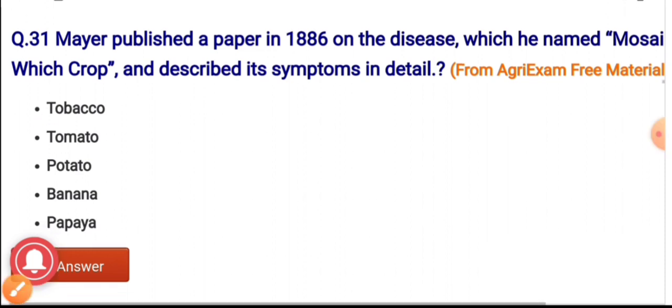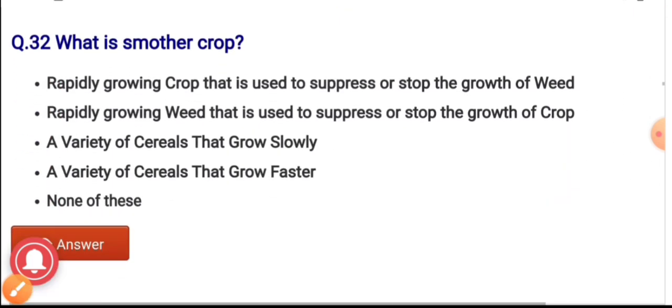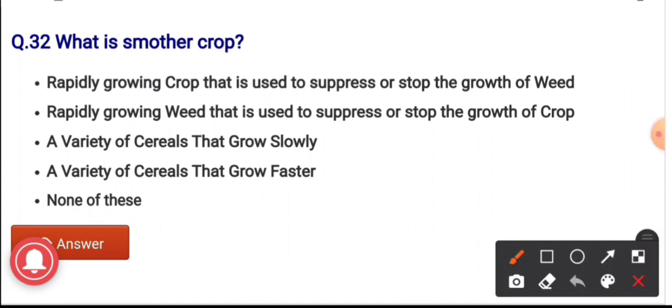Question number 32. What is a smother crop? The options are: a rapidly growing crop that is used to suppress or stop the growth of weed; a rapidly growing weed that is used to suppress or stop the growth of crop; a variety of cereals that grow slowly, or a variety of cereals that grow faster. And the correct answer: smother crops are nothing but the rapidly growing crops that are used to suppress or stop the growth of weed.